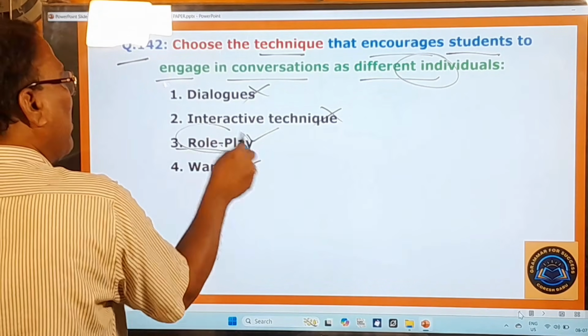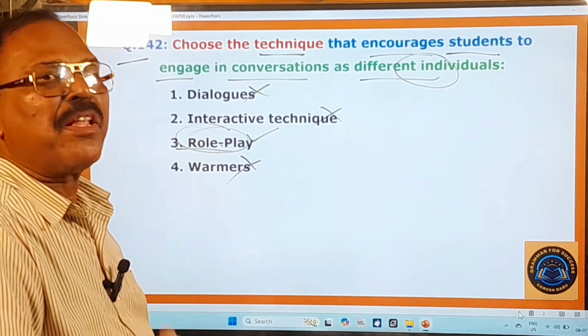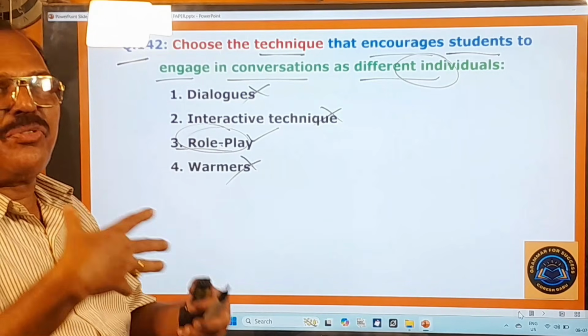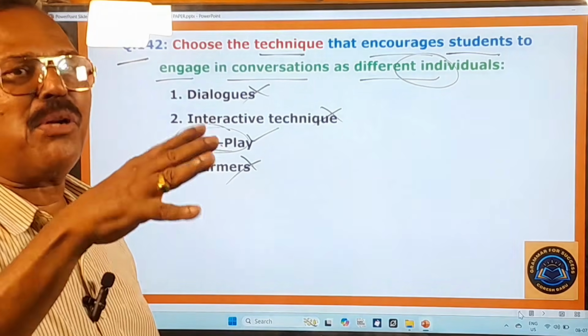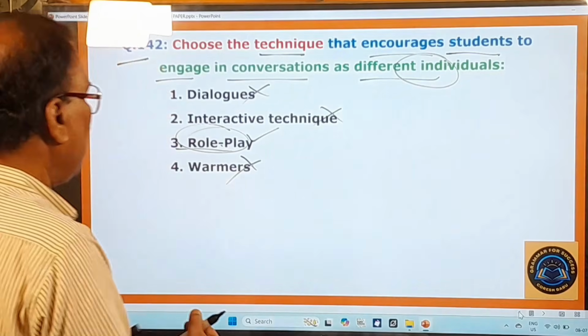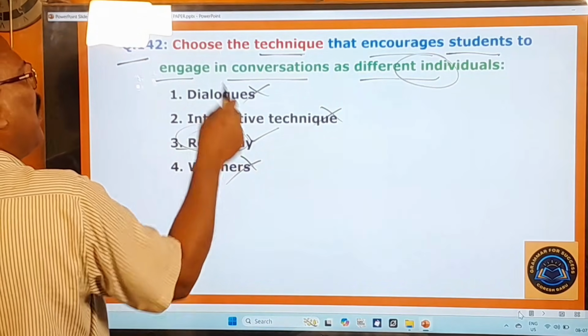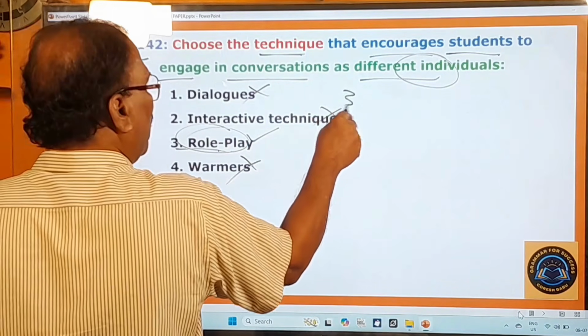So in this role play, what happens? Different situations are enacted. What is this role play? Role play is nothing but a technique in which the students act out some role. Okay, waiter and customer roles, that's a role play. So here, role play is the only technique that encourages students to engage in conversations as different individuals. Therefore the third one is the right one.